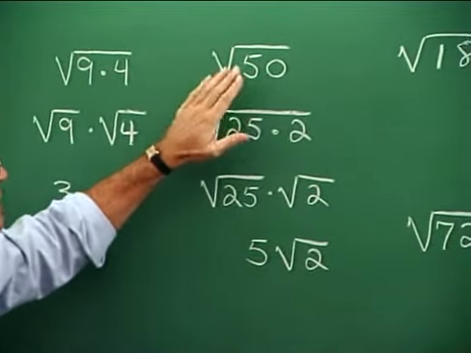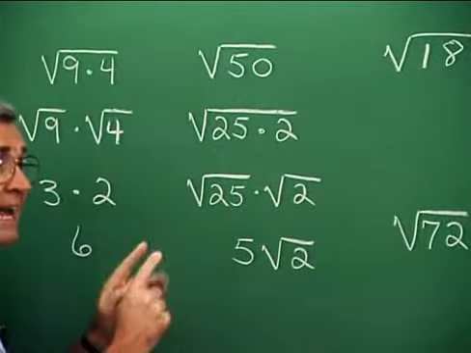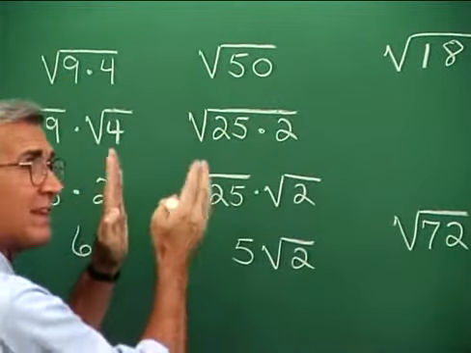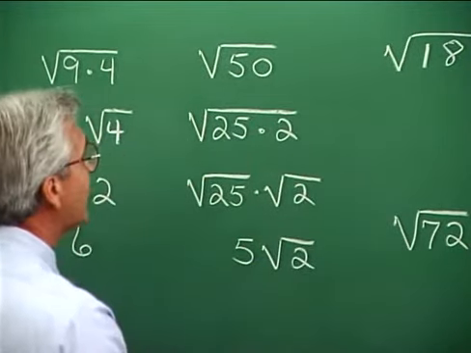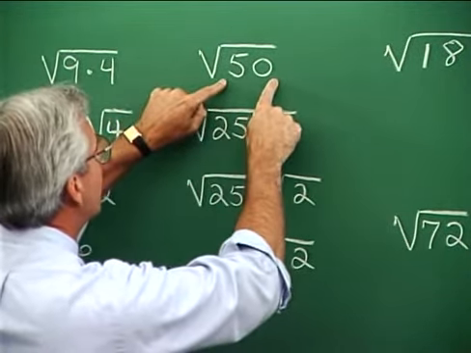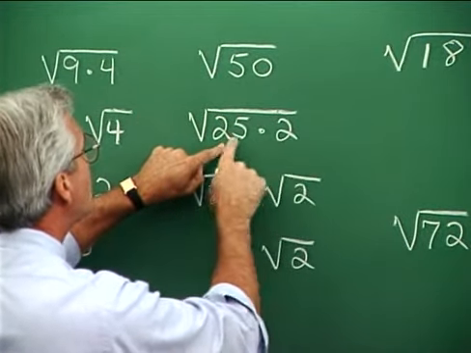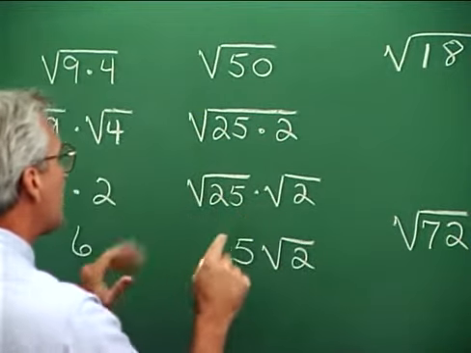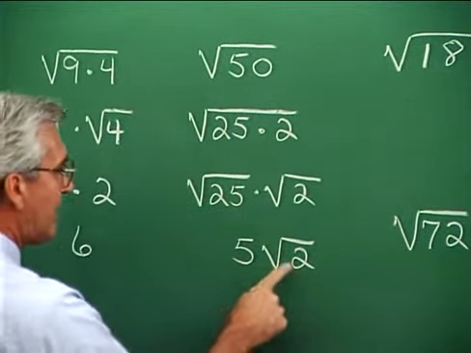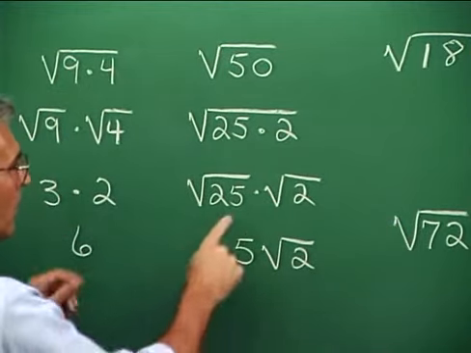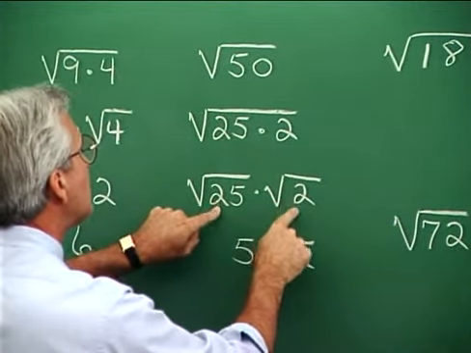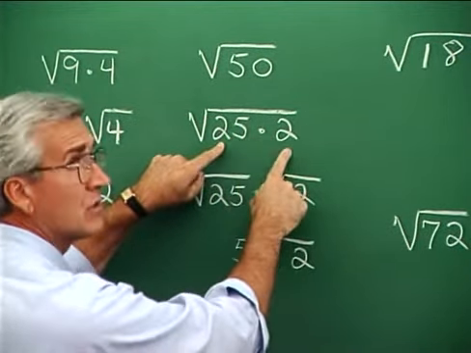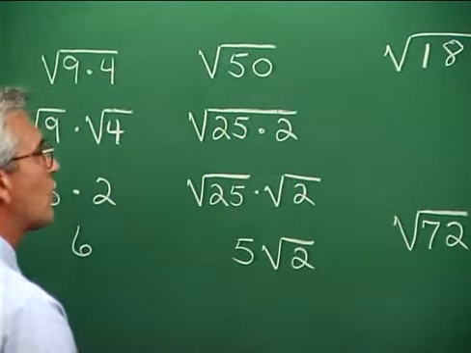It turns out that we can simplify this a bit by identifying a square within that number and factoring it as a square times a leftover factor. So the square root of 50, we can factor 50 into 25 times 2. 25 is a square, so we take the square root of 25 and the square root of 2 separately. The square root of 25 is 5, so we have 5 times the square root of 2. Now, generally, we won't write this step. We kind of understand what we're doing. Just looking at this, we're understanding that we're taking the square root of the factors separately, and so we have 5 the square root of 2.